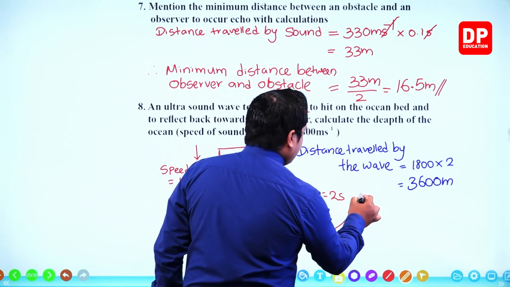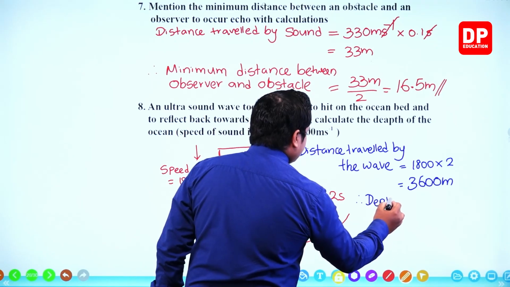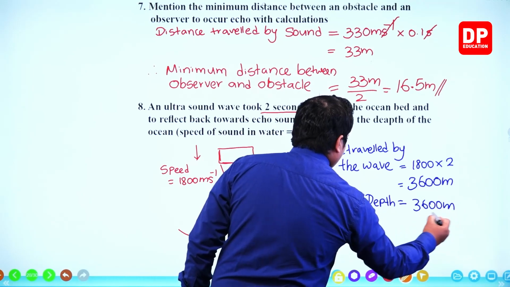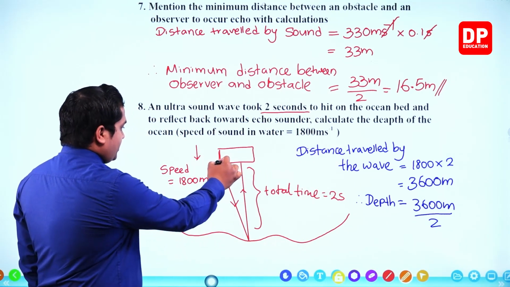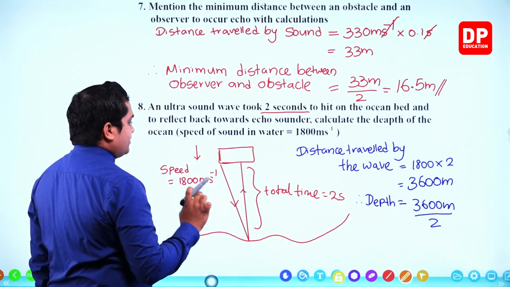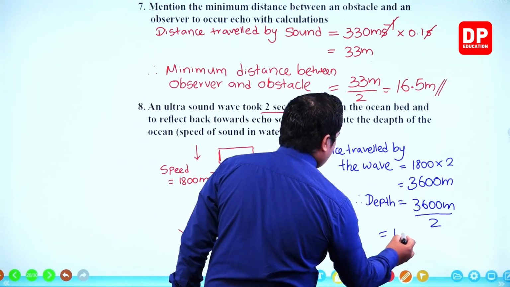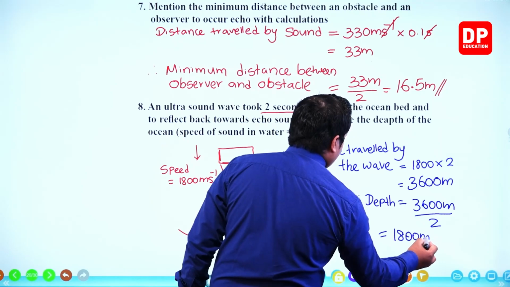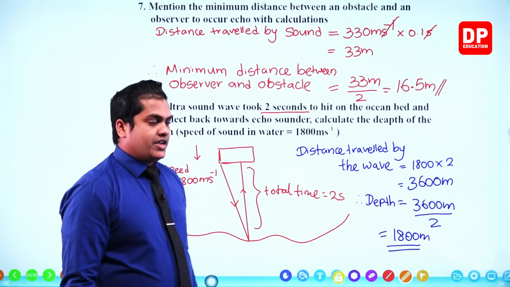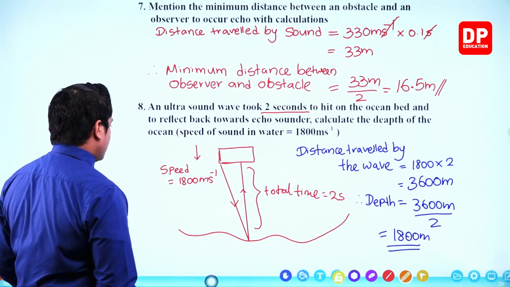Then my dear children, therefore depth is equal to 3600 meters division 2, because can you remember, it's going to come and hit and again travel. So twice the depth the wave has traveled. So 3600 division 2 is equal to 1800 meters. That means about 1.8 kilometers, right? 1.8 kilometers. Okay, then let's go to the next question.